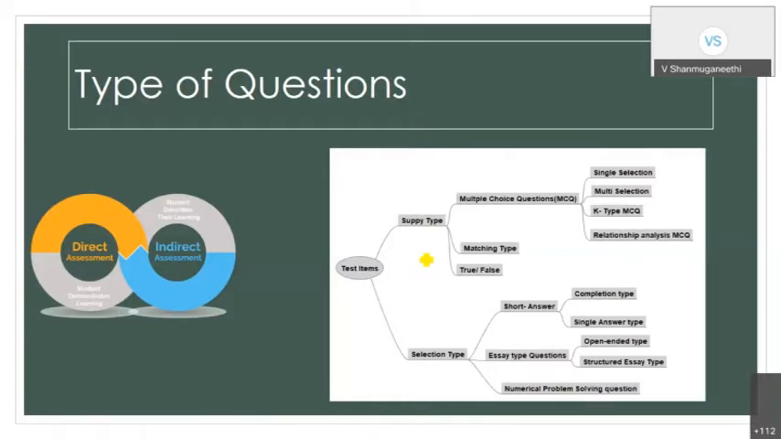Basically, the test items are classified as supply type and selection type. Supply type means the student has to supply the answer. Selection type means the student has to select the answer from the options we give. Actually, I made a small mistake when I prepared this: I labelled supply and selection wrongly. At the top, I must say that this is the selection type, and the bottom one is the supply type.